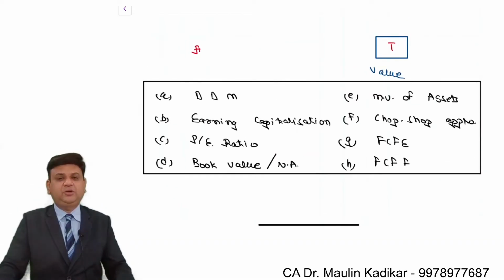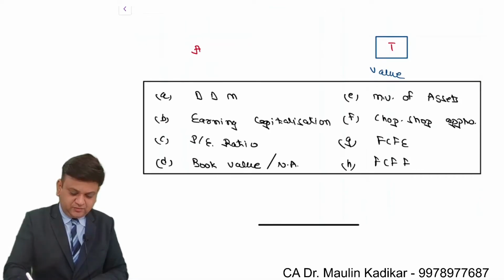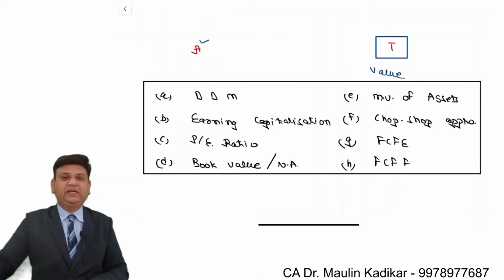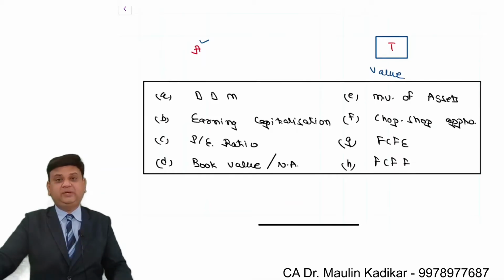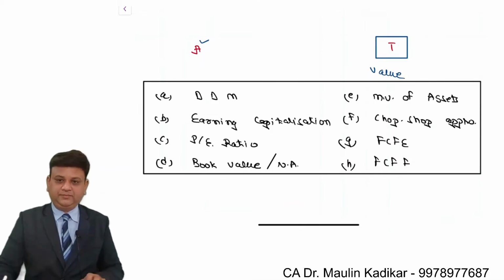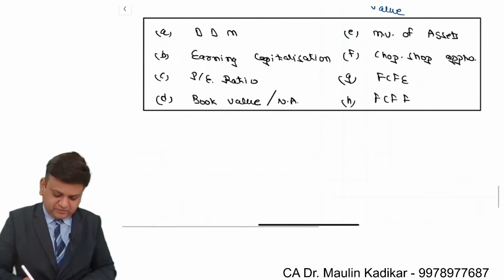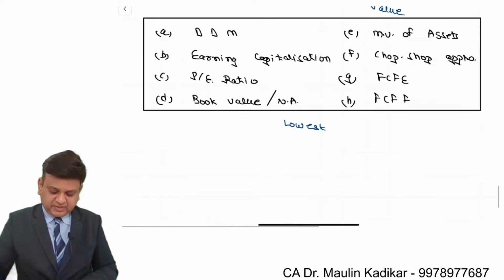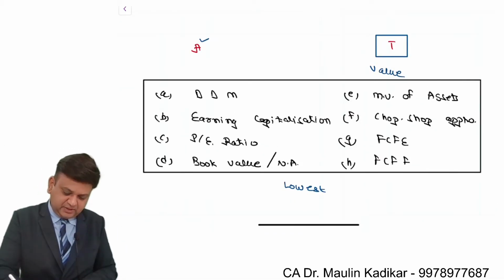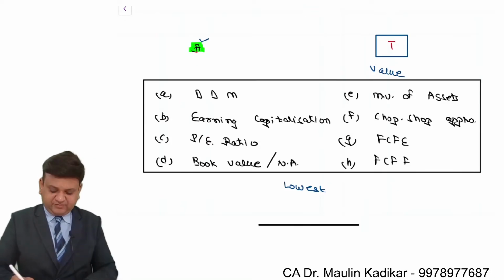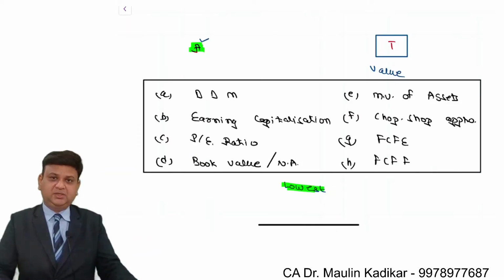Of course, all of them are not going to give you the same answer; they are going to give different answers. I want you to write in the chat box: from the acquiring company's point of view, which method of valuation will they select? The method that will give the highest valuation or the lowest valuation for the target company? The answer is very simple. The acquiring company will select the method which gives the lowest valuation. That is what the acquiring company is going to offer to the target company shareholders.